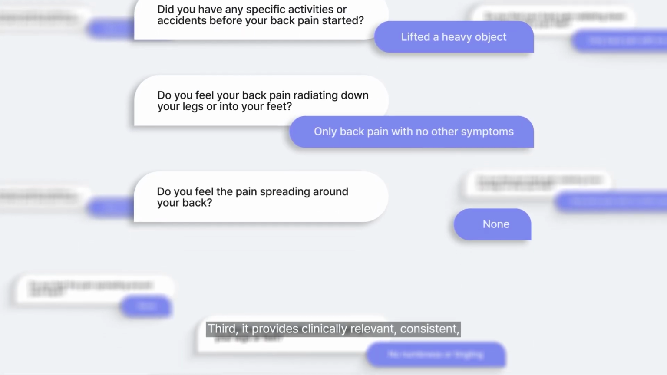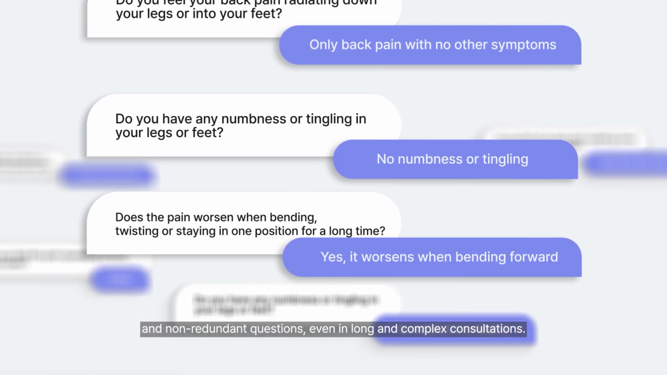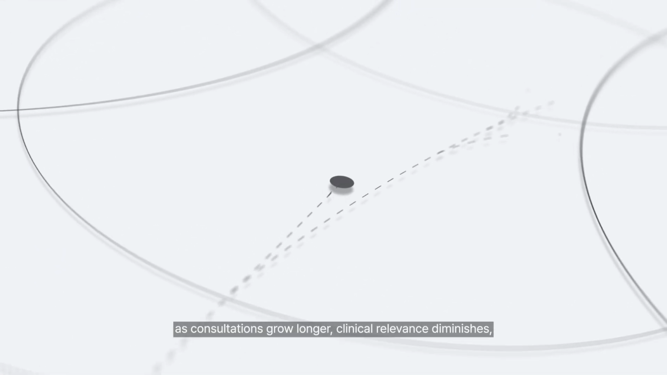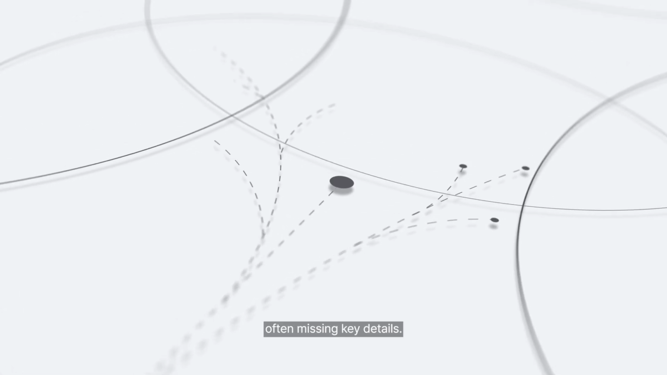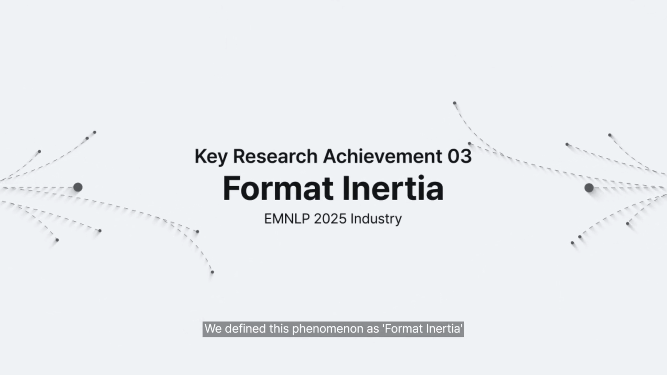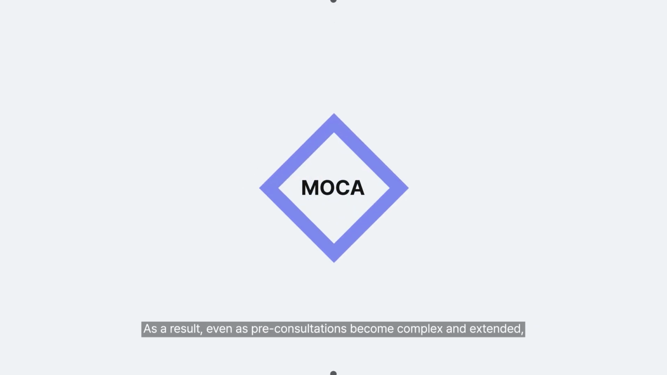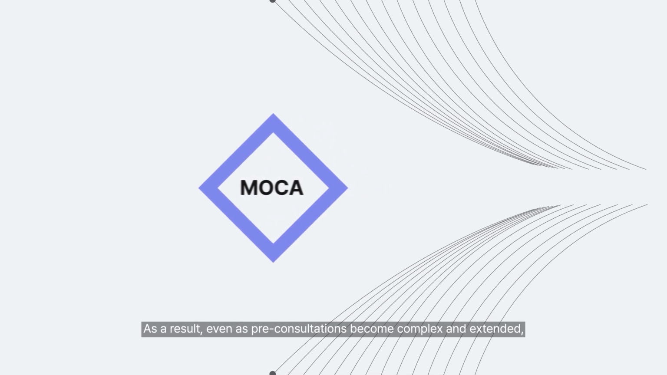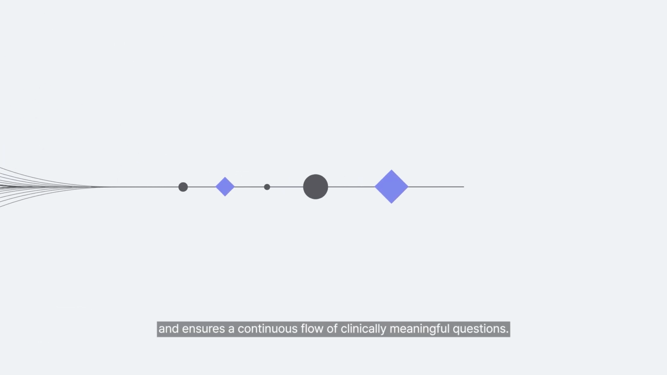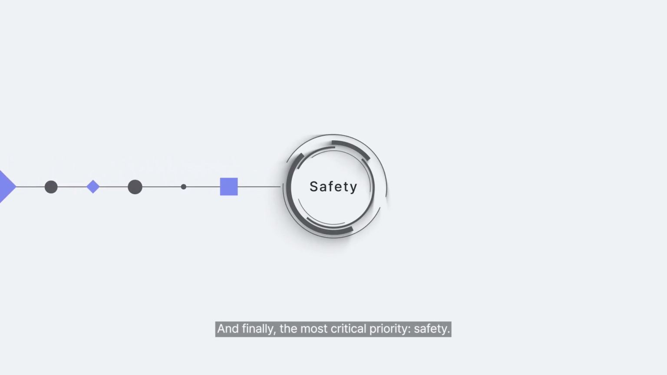Third, it provides clinically relevant, consistent, and non-redundant questions, even in long and complex consultations. In general-purpose LLMs, as consultations grow longer, clinical relevance diminishes, often missing key details. We define this phenomenon as format inertia and addressed it through training data distribution recalibration in Mocha. As a result, even as pre-consultations become complex and extended, Mocha maintains clinical context and ensures a continuous flow of clinically meaningful questions. And finally, the most critical priority, safety.